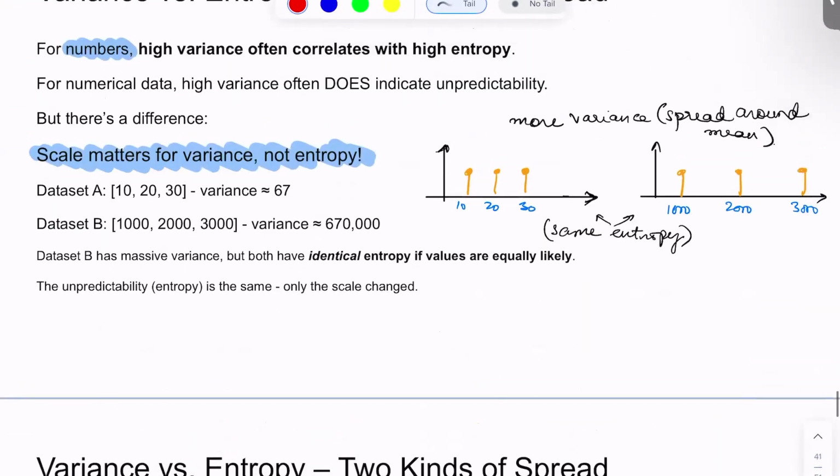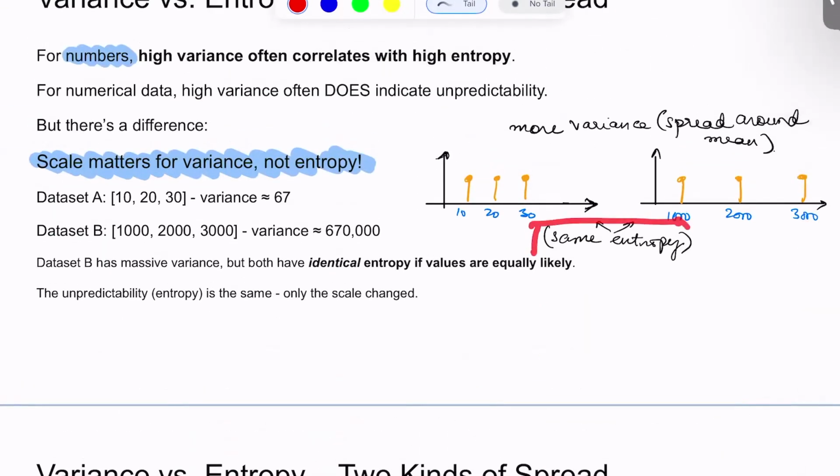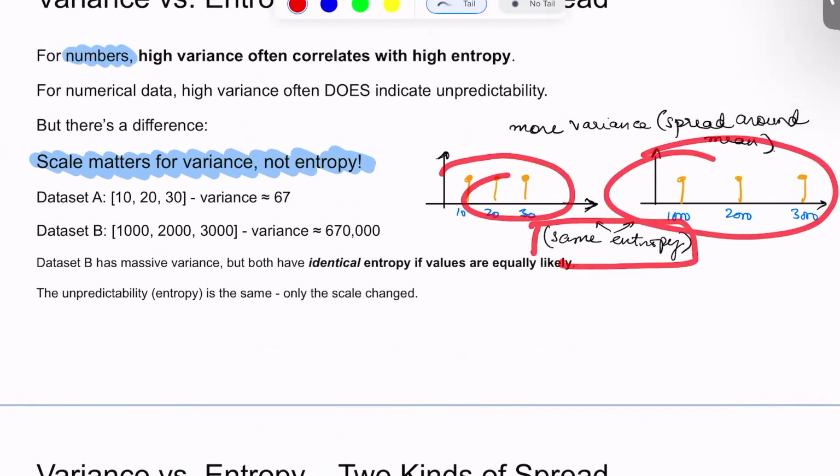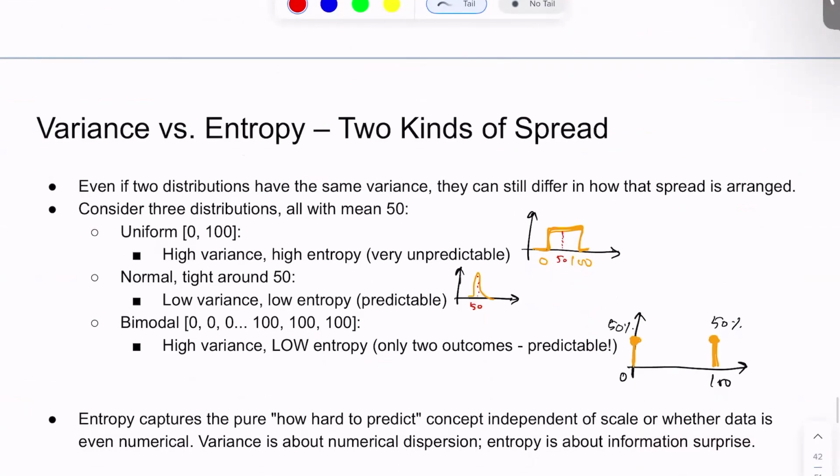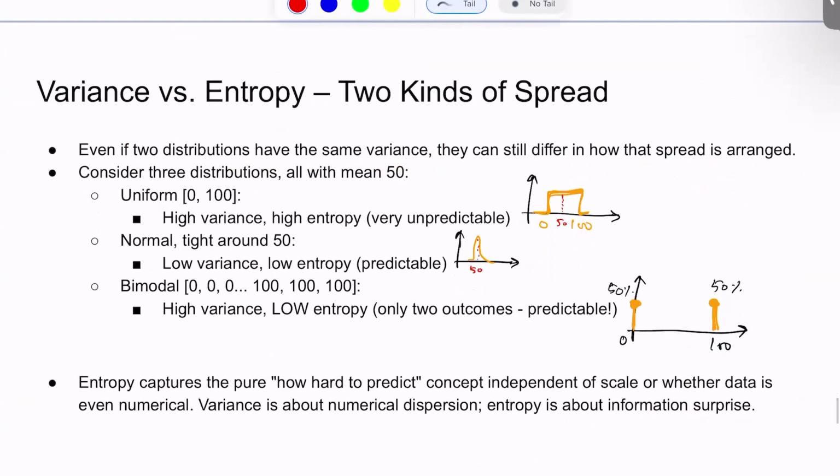Now, in this case, we considered an example where the entropy is the same, but the variance was different. Let's take another example where, for two distributions with the same variance, let's see how it can affect the entropy. Say we have a uniform distribution from 0 to 100. The mean would be somewhere around 50, and it has high variance and high entropy. And this would become highly unpredictable, because this is a uniform distribution.